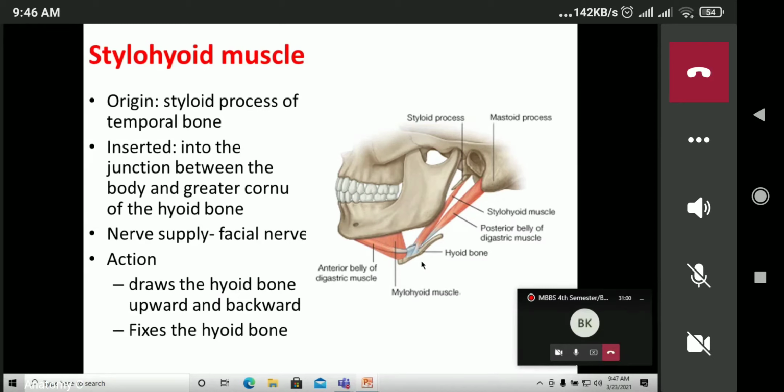So styloid process to the hyoid bone is the stylohyoid muscle, and the nerve supply is by the facial nerve. In action, it draws the hyoid bone upward and backward. So it helps to draw the hyoid bone upward and backward, and it helps to fix the hyoid bone. So that is the stylohyoid muscle.